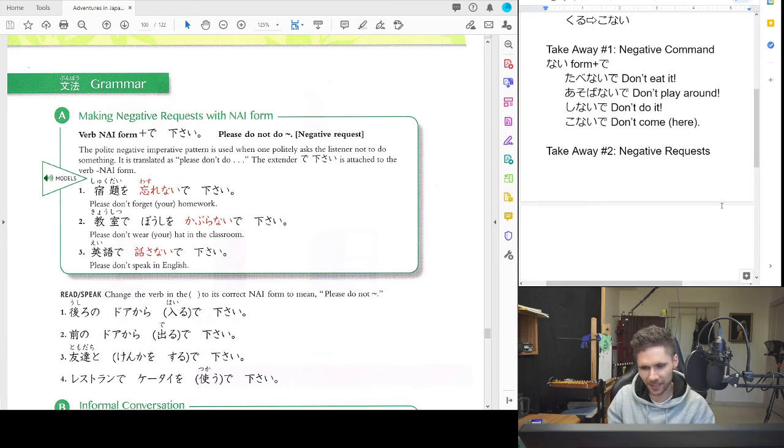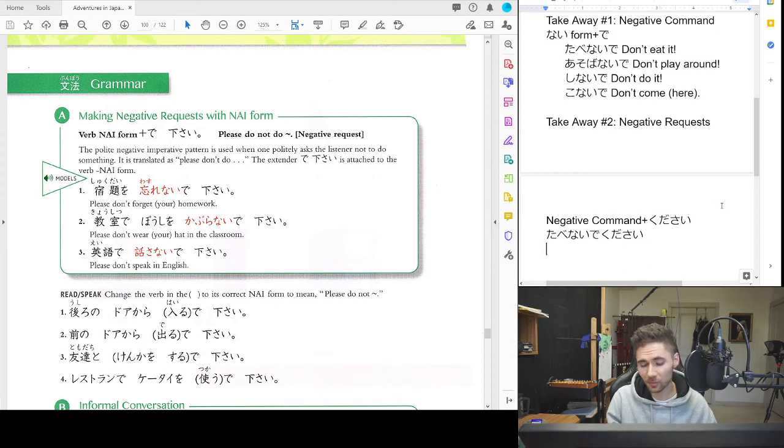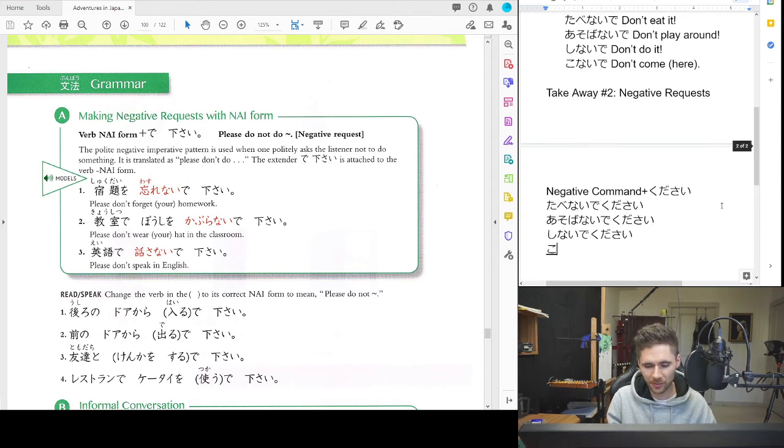So let's look at how we can make these negative commands into negative requests. It's really just as simple as take the negative command, the naide stuff, and add kudasai to it. So please don't eat it would be tabenaide kudasai. Please don't play around would be asobanaide kudasai. Please don't do would be shinaide kudasai. Please don't come here would be konaide kudasai. And so on and so forth.